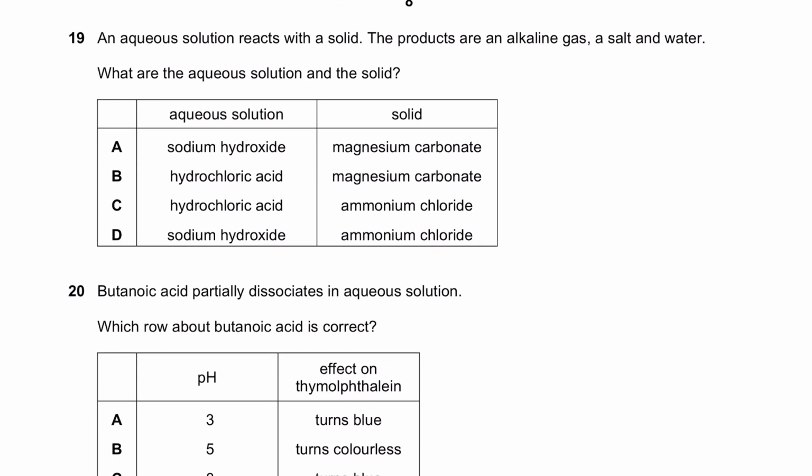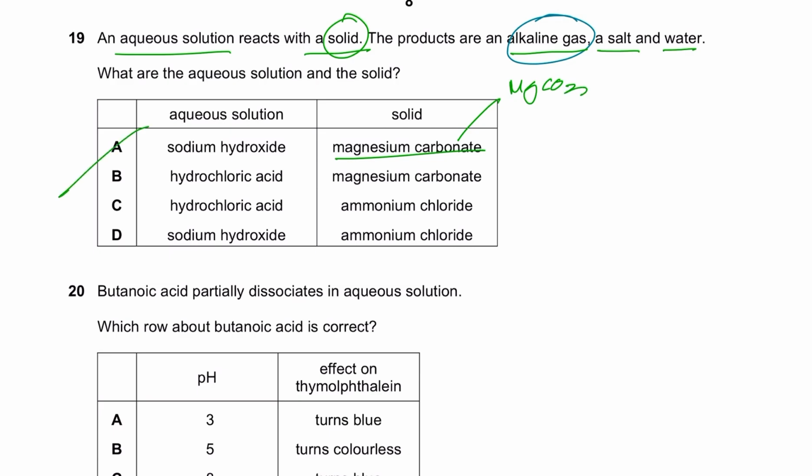19. An aqueous solution reacts with a solid. The products are an alkaline gas, a salt, and water, right? If it's an alkaline gas, obviously that means that it should be basic in nature. Okay. An aqueous solution reacts with a solid. So what should the solution be and what should the solid be? Obviously, if you check magnesium carbonate, magnesium carbonate, first of all, does not react with sodium carbonate. A is wrong because that's also a base and that's also a base, right?